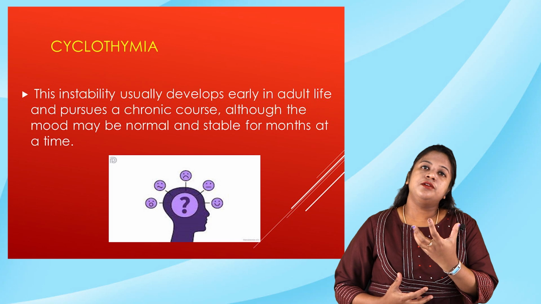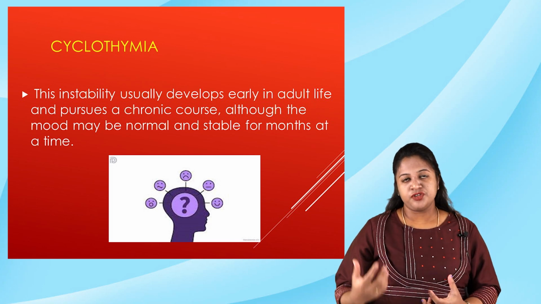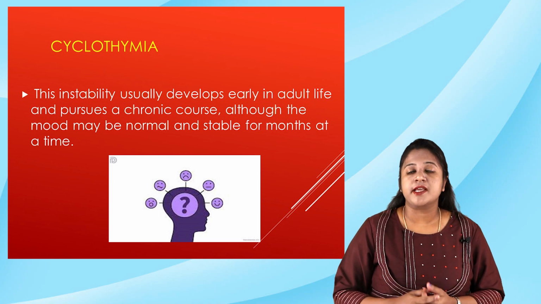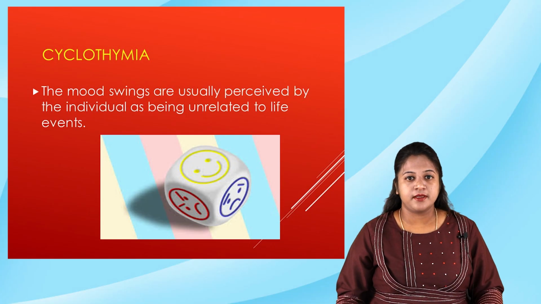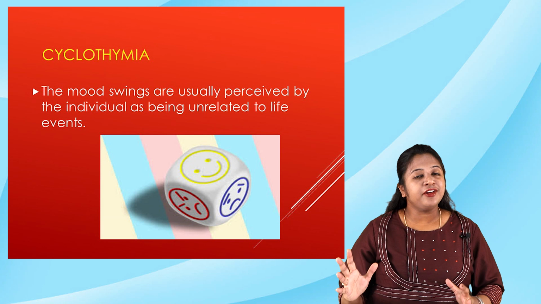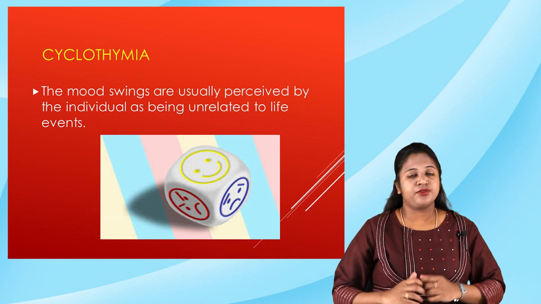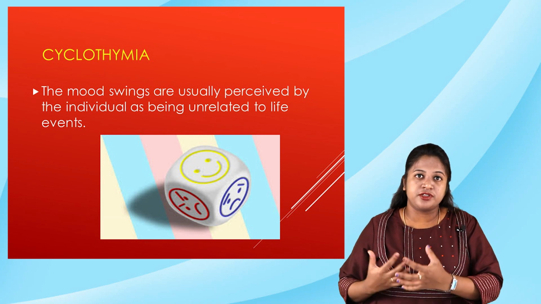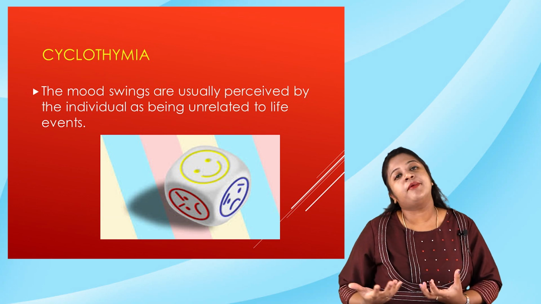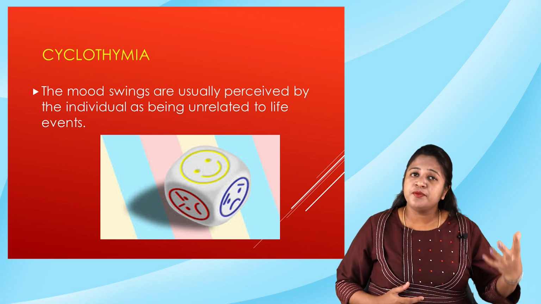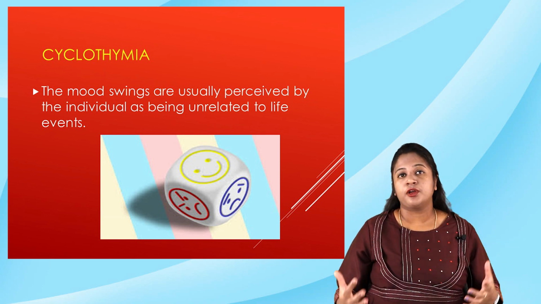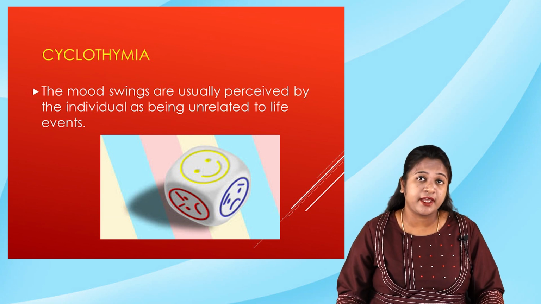So you can note that when you interview a person with cyclothymic disorder, they do ventilate that their mood swings are often unrelated to life events. Whatever events, situations or transitions happen in the life of the person, there is no relation at all to the mood swing. So that is what they may express.